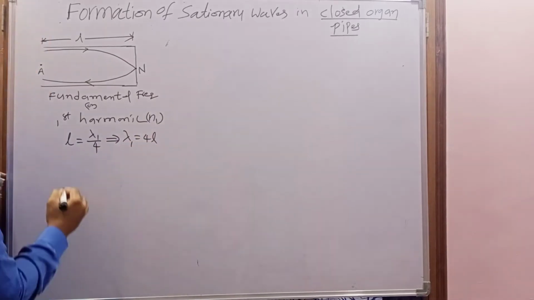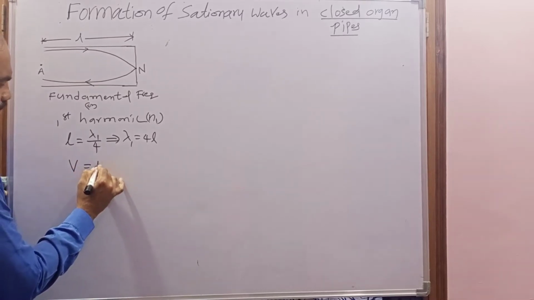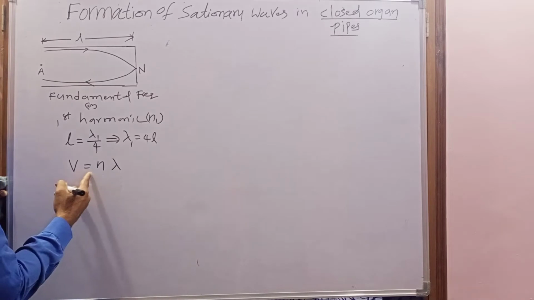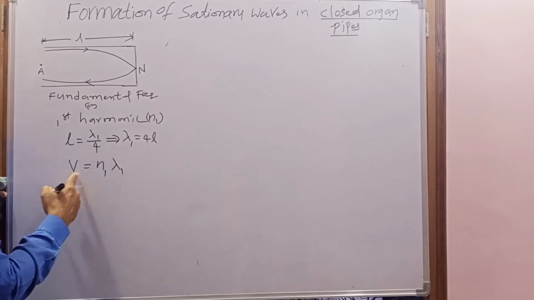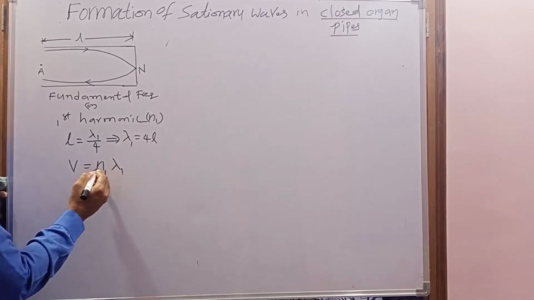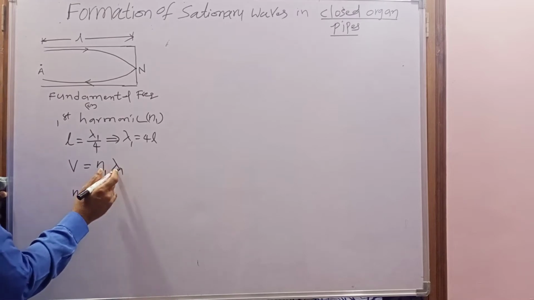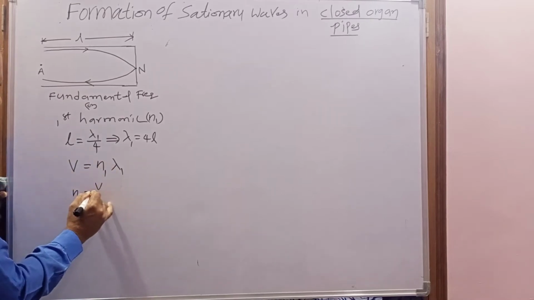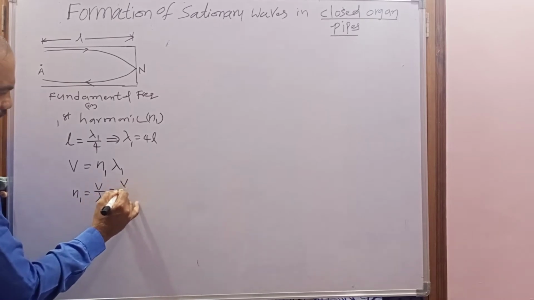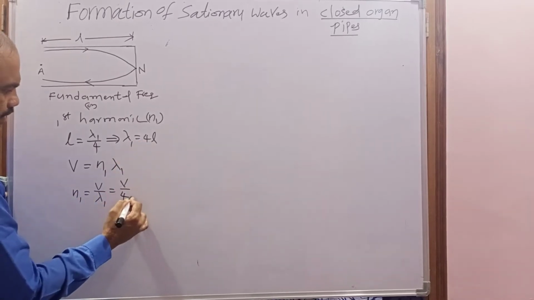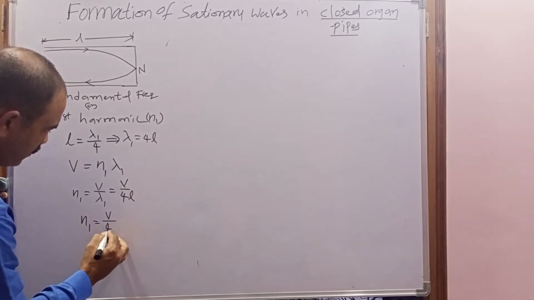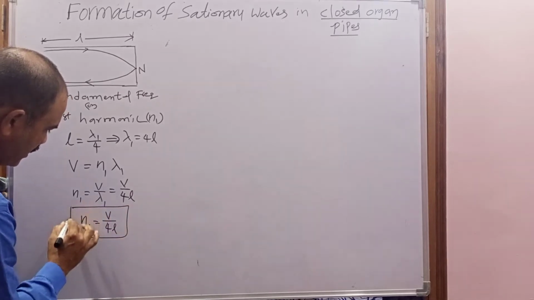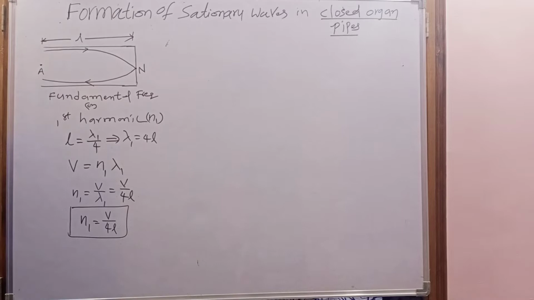Now you know there is a relation between the velocity, frequency and wavelength. What is that? V equals n lambda. But here the frequency is n1 and wavelength is lambda 1. So V equals n1 lambda 1. What is the formula for n1? Bringing lambda 1 to the left side, n1 equals V by lambda 1. Now lambda 1 is 4L. So the fundamental frequency or first harmonic is V by 4L. This is known as the fundamental frequency or first harmonic of the closed organ pipe.